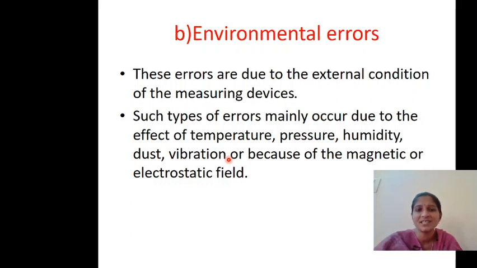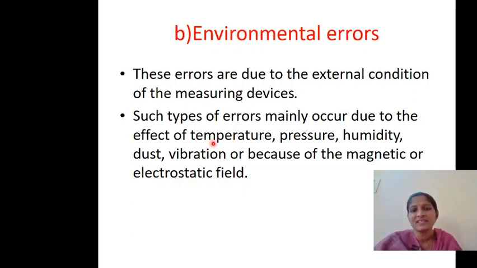If it is on the first floor, the vibrations will be more, and there will be different errors in the measurement. So if the machines lab is on the ground floor, then the vibrations will be absorbed into the earth, and there will be fewer vibrations, so because of that there will be fewer errors.